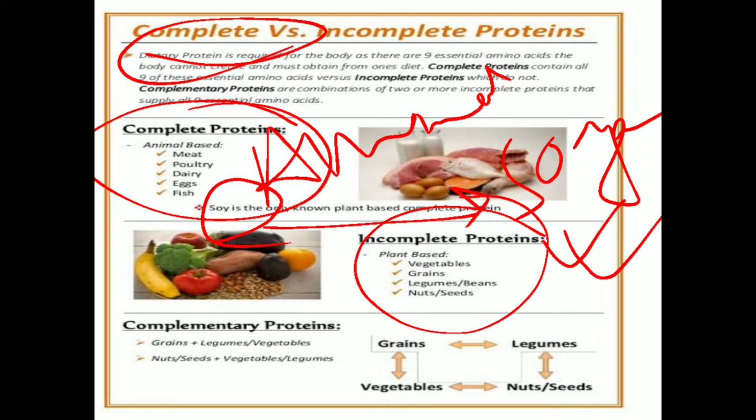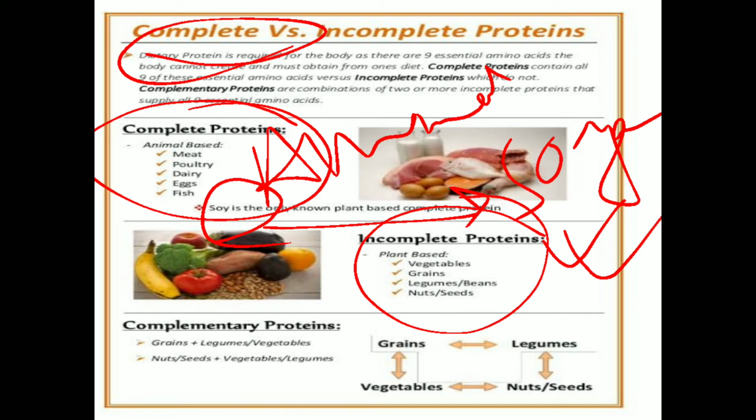Meat is there, soybean is also there, but what will be your first preference? Your first preference should be meat, because meat is an animal source, and obviously any animal protein has a higher absorption rate than a plant source. That is why we will choose option A, meat.